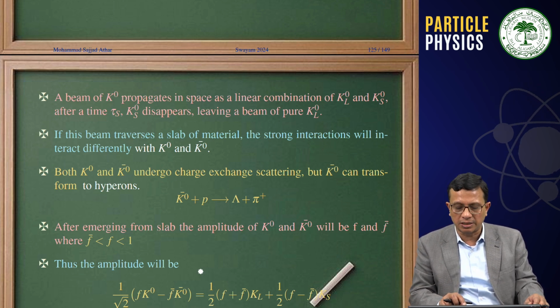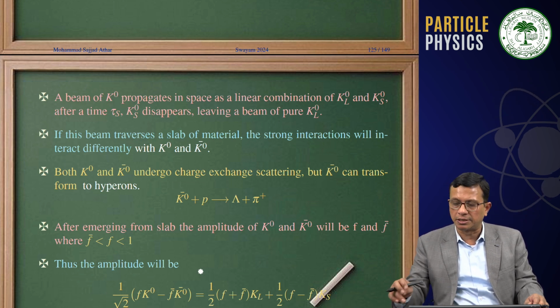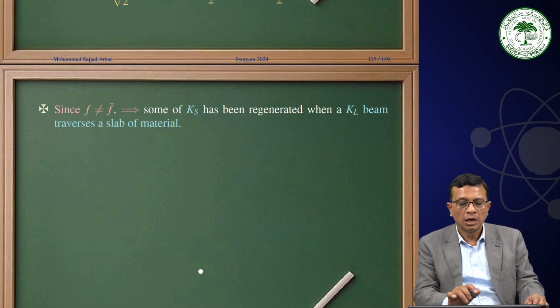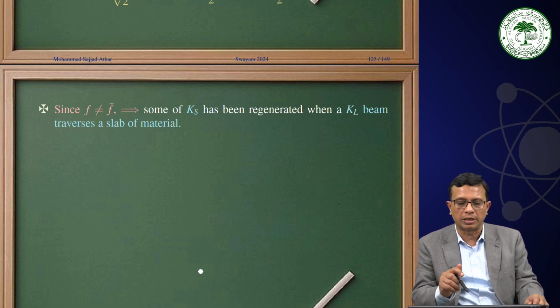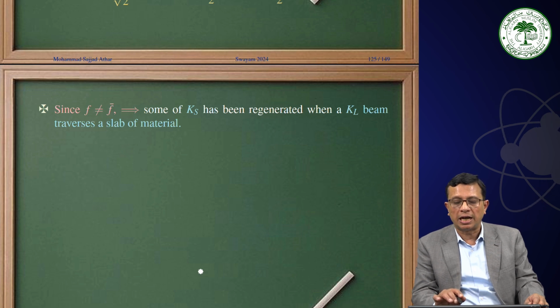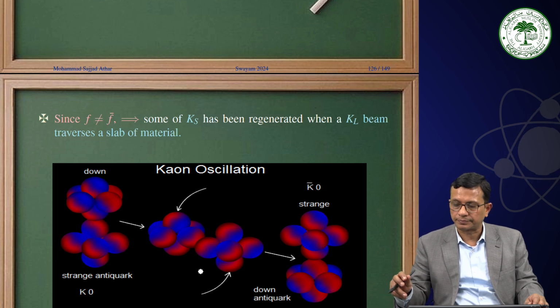Therefore, we can write these amplitudes for KL with the sum F plus F bar, where F is the amplitude associated with K0 and F bar is the amplitude associated with K0 bar. Now, since F is not equal to F bar, because only a few of them have got converted into K0 bar, some KS has been regenerated when a KL beam traverses a slab of material.